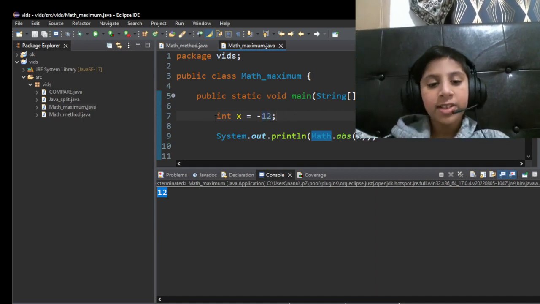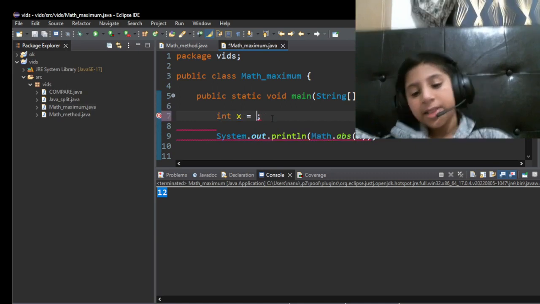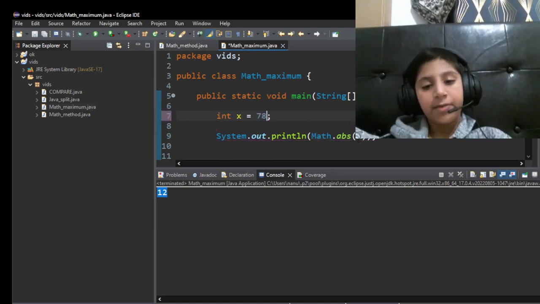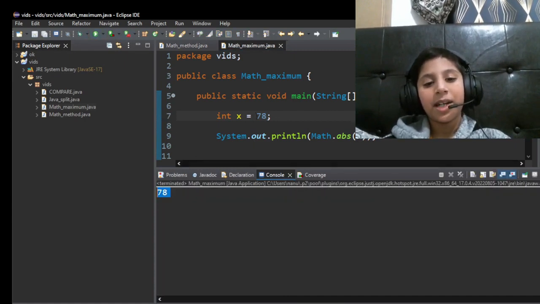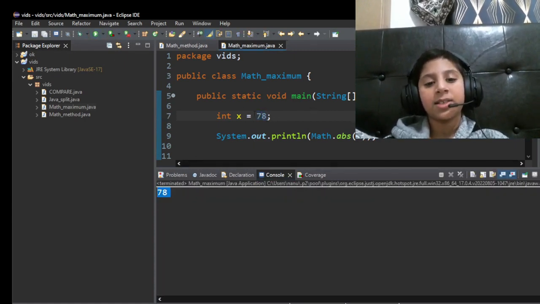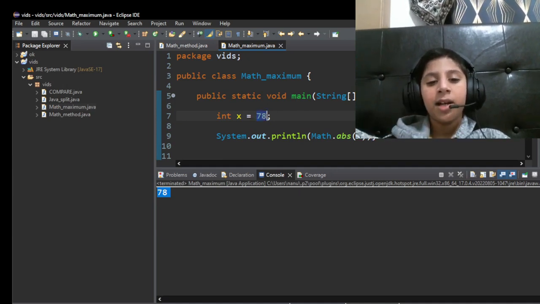Like for example, int x is equals to, we'll change it. Let's see what will happen if you write a positive number. Well, it will still remain a positive number, because we can't convert a positive number into a positive number. It will remain the same number.